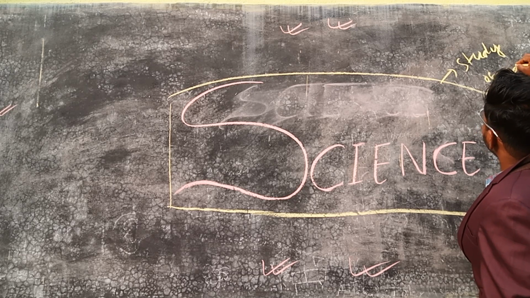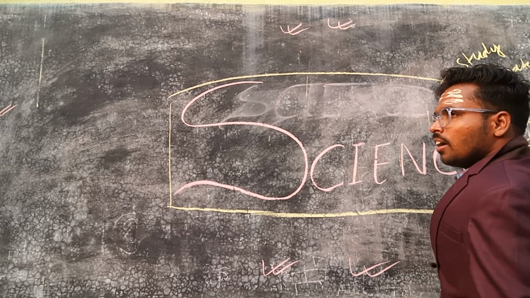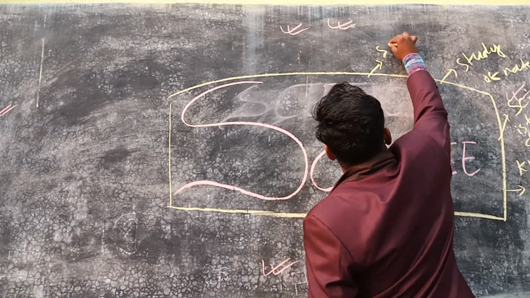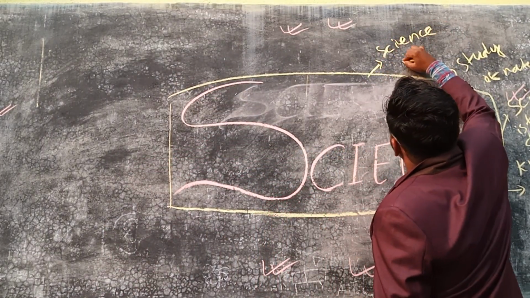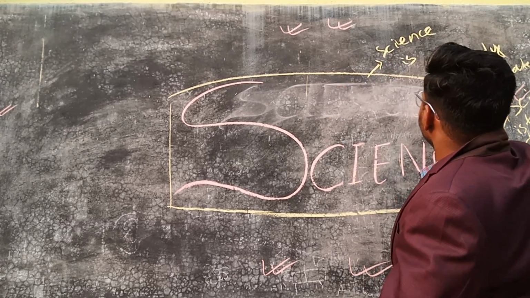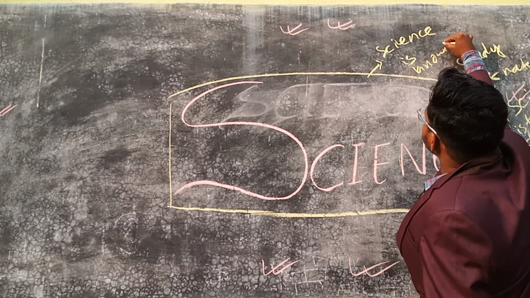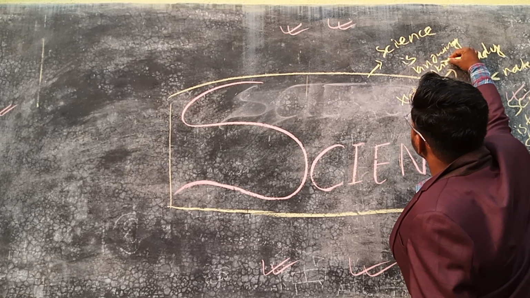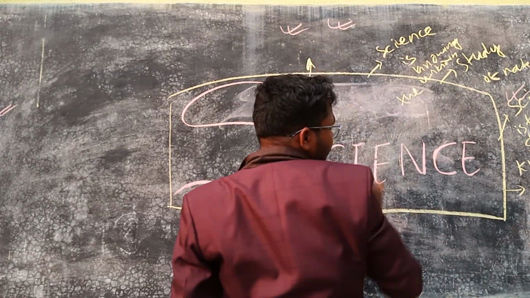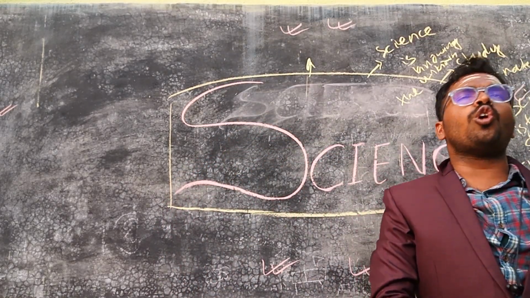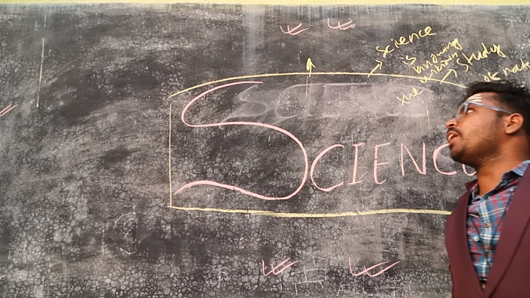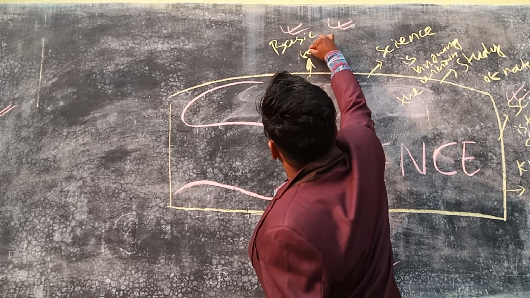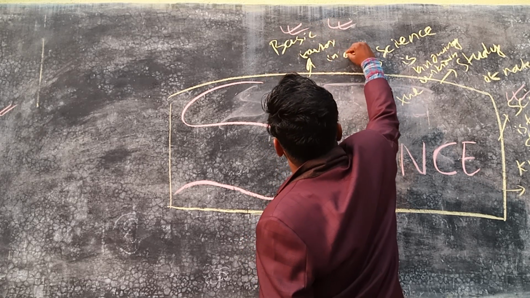According to another student, science is knowing the unknown, and many more. Another student also told me that science is the basic factor in development.